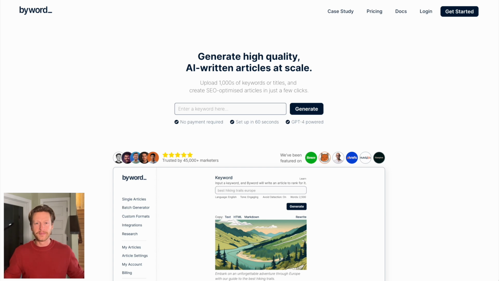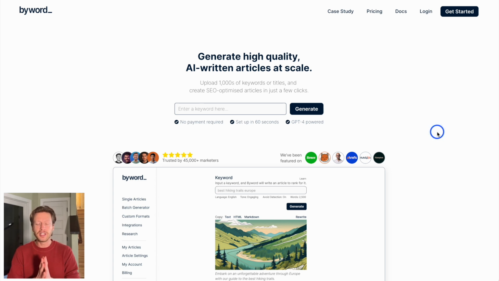Now, straight away, you can see what the problem they're trying to solve is. It's to generate high-quality AI written articles at scale. So this is a tool that you can use in order to create articles that are going to help you with your SEO purposes, with your content marketing. So what they're doing is they're integrating with AI so that it generates these articles for you. And it's powered by GPT-4. So it's obviously the OpenAI's API. So this is built on Bubble. And what they do is they integrate into OpenAI's AI in order to generate these articles.